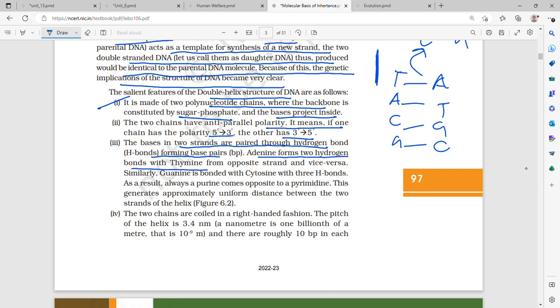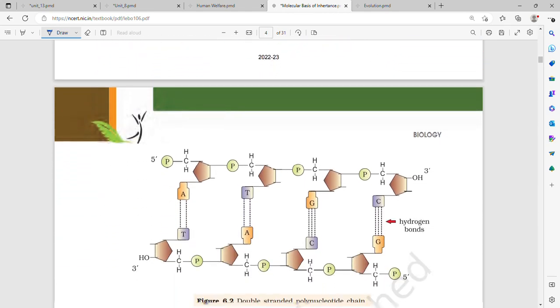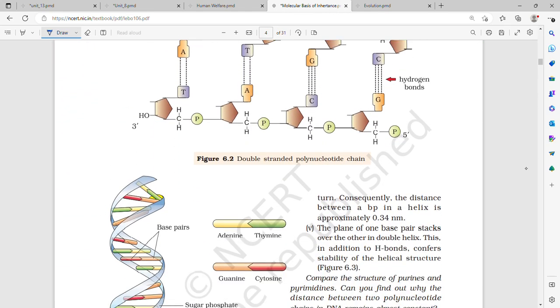Adenine forms two hydrogen bonds with thymine from the opposite strand and vice versa. Similarly, guanine is bonded with cytosine with three hydrogen bonds. As a result, a purine always comes opposite to a pyrimidine. This generates approximately uniform distance between the two strands of the helix. The two chains are coiled in a right-handed fashion. The pitch is 3.4 nanometers. A nanometer is one billionth of a meter, that is 10 raised to power minus 9 meter. There are roughly 10 base pairs in each turn. Consequently, the distance between a base pair in a helix is 0.34 nanometer.